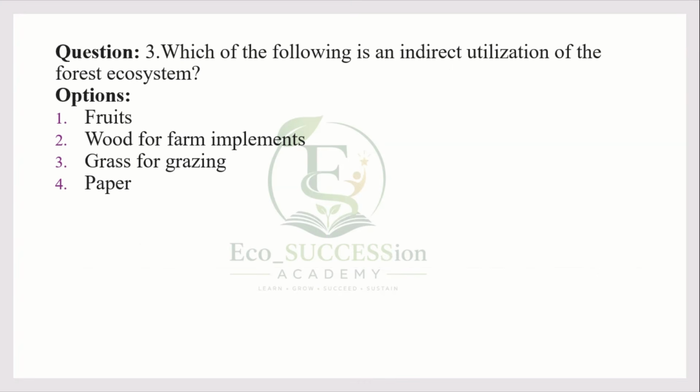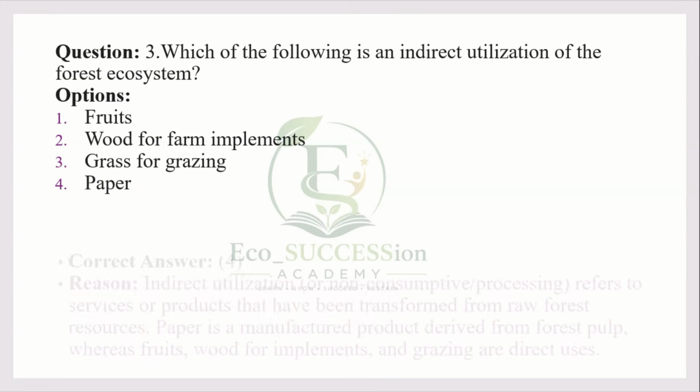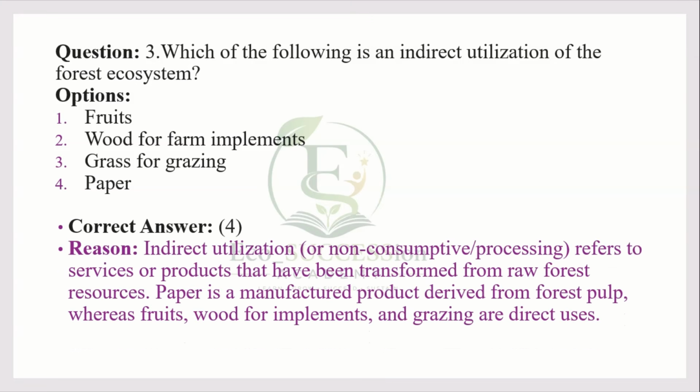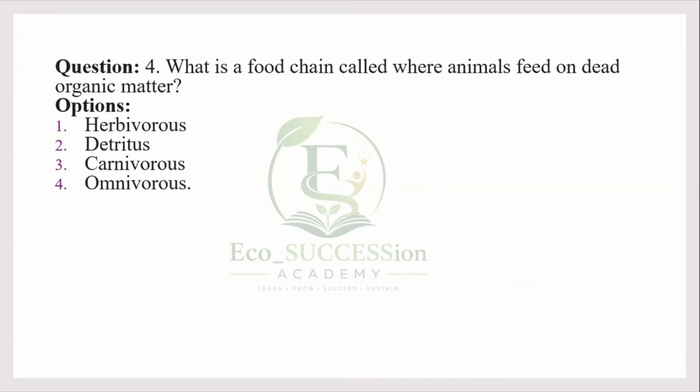Which of the following is an indirect utilization of the forest ecosystem? What we are getting from the forest directly is called a direct benefit. Fruits we are getting directly, wood for farm implements and grass for grazing. These three come under direct utilization. Paper, for which we take the raw material from the wood and make it into paper, comes under indirect utilization.